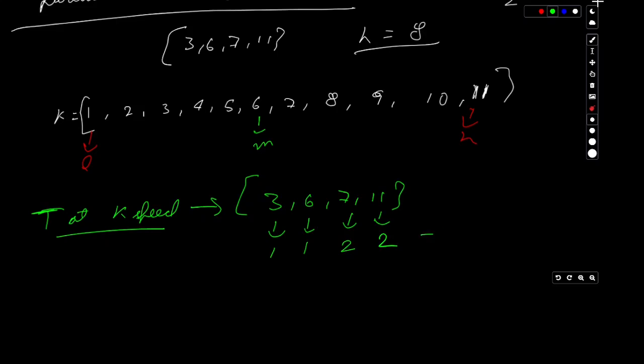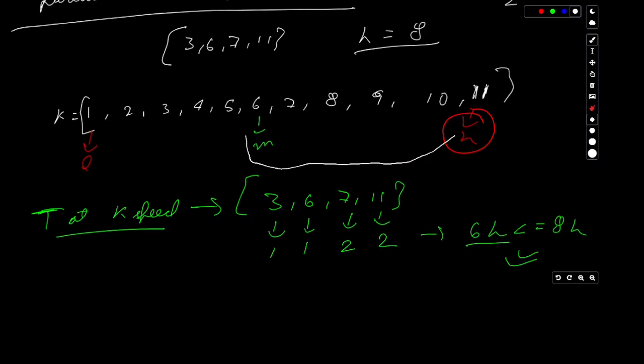So the total amount of time will be 6 hours. It is smaller than or equal to 8 hours, so this might be our answer. But we'll look for a number which is even smaller than that. We will check if a number exists which is smaller than this mid and can be our answer too.